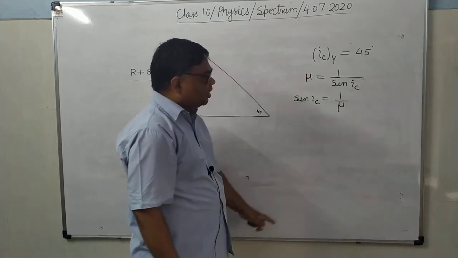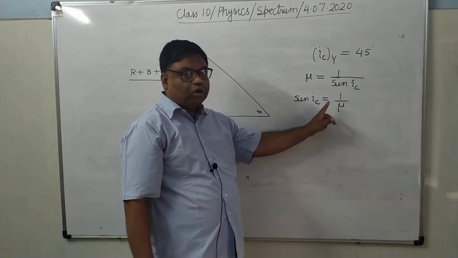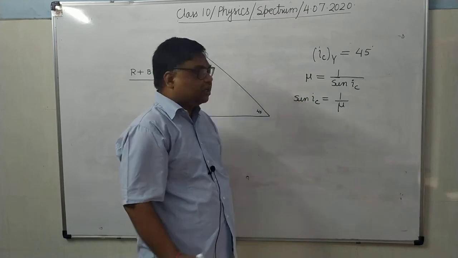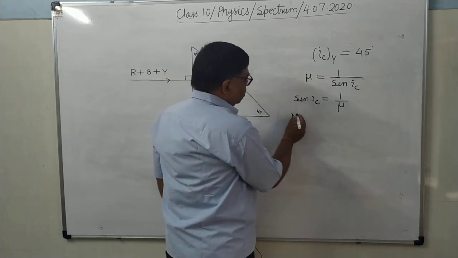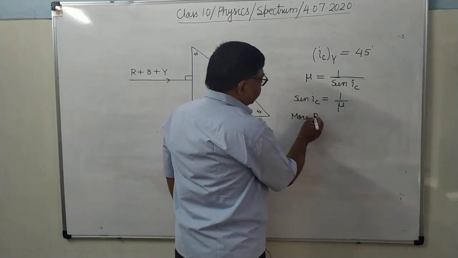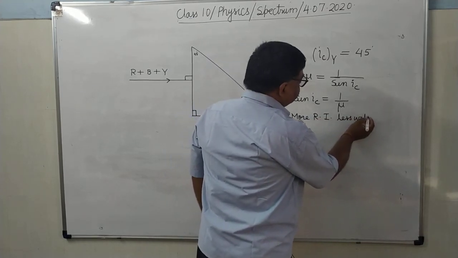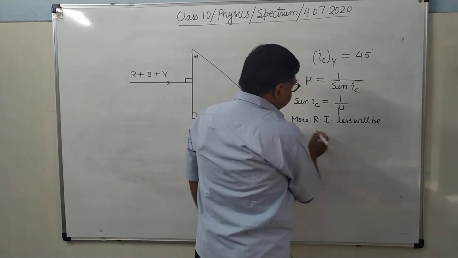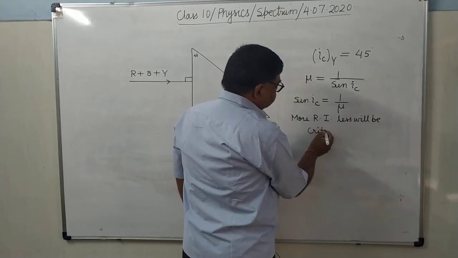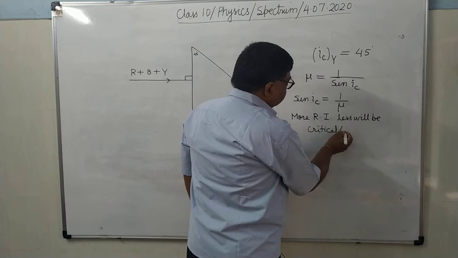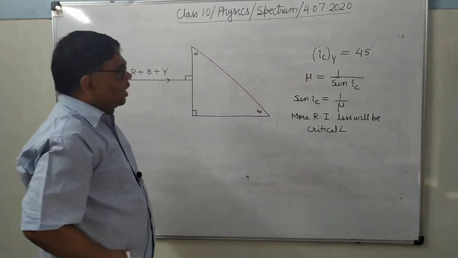Means you can say more mu, more refractive index, less will be critical angle. More refractive index, less will be critical angle.